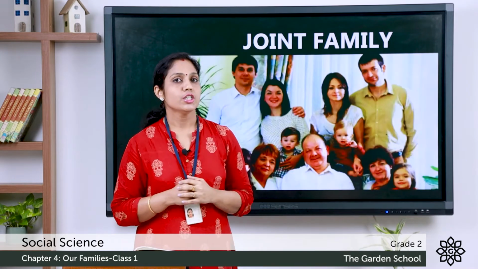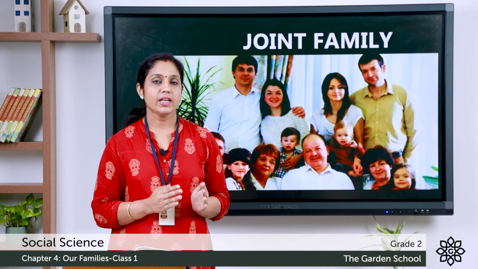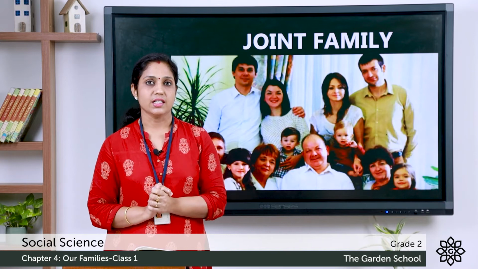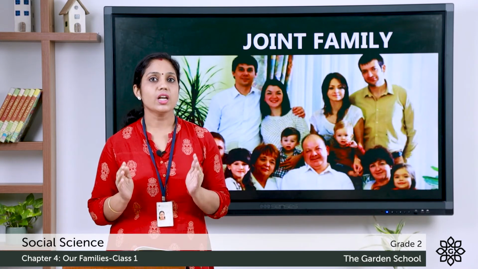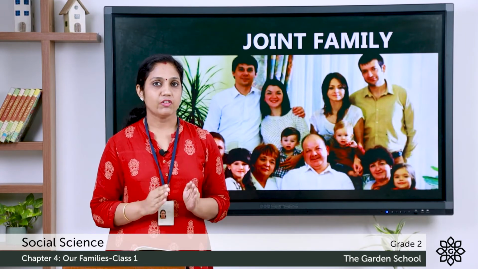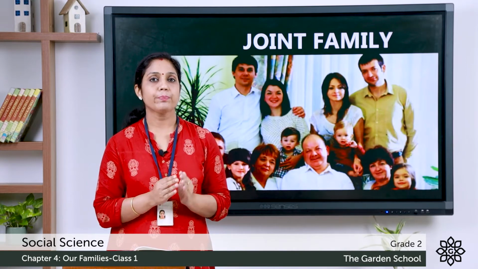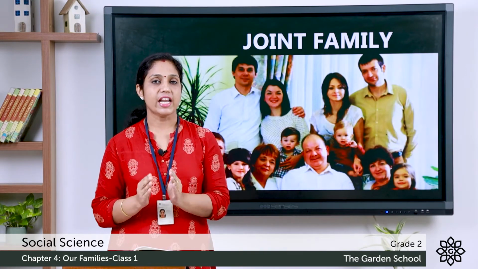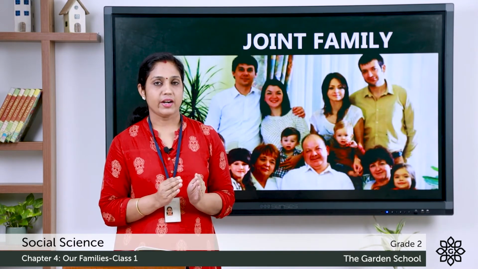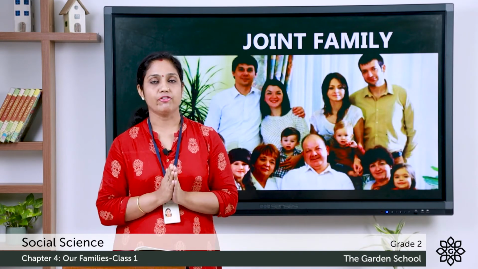Let's move on to joint family. In a joint family, there will be children, parents, grandparents, uncles, aunts and cousins. Such a large family is called a joint family. So we learned in a nuclear family, there will be parents and children. In a big family, parents, grandparents and children. In a joint family, parents, grandparents, children, uncles, aunts and cousins.